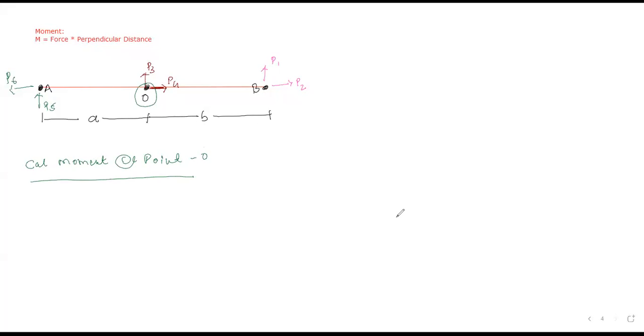Now, type in the chat box. There are 30 students in the group and I want an answer from each and every student. Don't worry, your chat is visible only to me; no one else can see it. First of all, to calculate the moment, which kind of distance is necessary? Just see the equation and give me the answer.